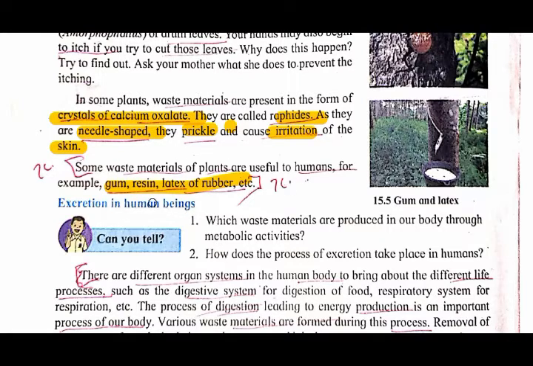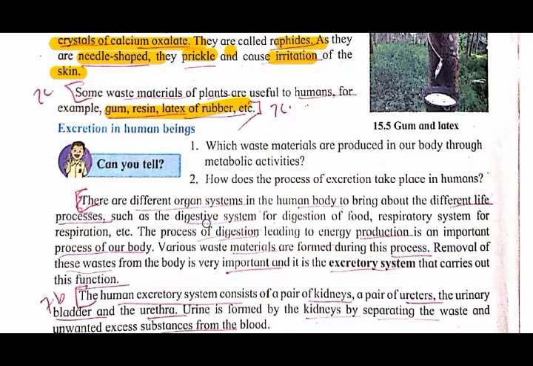So these are the useful materials for the human being. The question can also be asked: write some waste materials of the plant which are useful to the human. Okay, so you can write these examples.